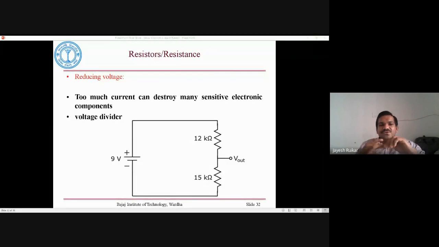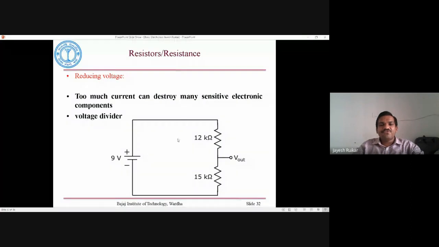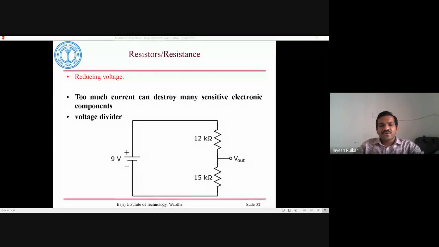Now you need to provide 5 volts to power a particular integrated circuit. So you can set up a circuit this way, which divides the voltage in such a way that it produces 5 volts. You have to make calculations so that if you measure the voltage across the V out terminal, you find it is 5 volts. So resistors act as a voltage divider here, which is why I have labelled it as a voltage divider.